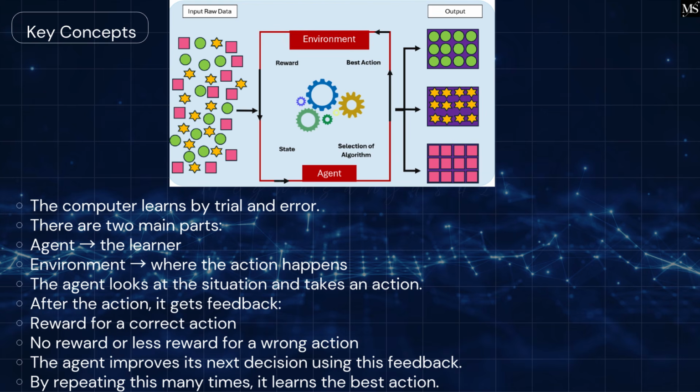The computer learns by trial and error. There are two main parts: agent, the learner; environment, where the action happens. The agent looks at the situation and takes an action. After the action, it gets feedback. Reward for a correct action. No reward or less reward for a wrong action. The agent improves its next decision using this feedback. By repeating this many times, it learns the best action. This helps the computer choose the right shape, like a square, circle, triangle, or diamond.